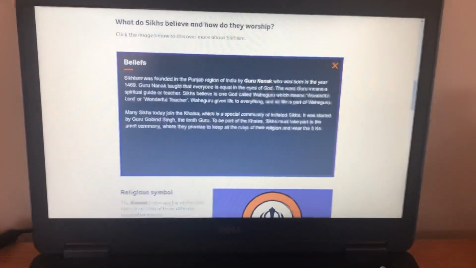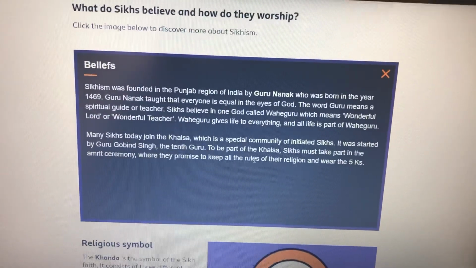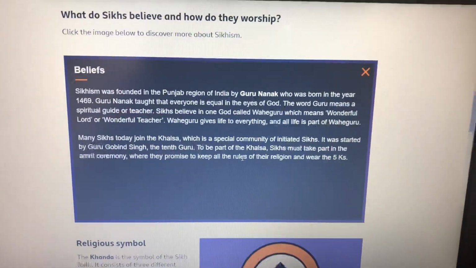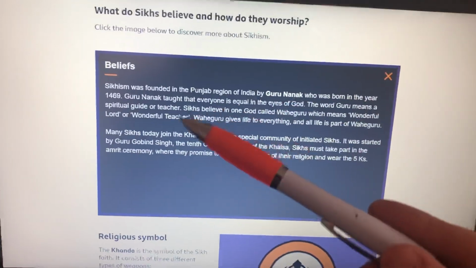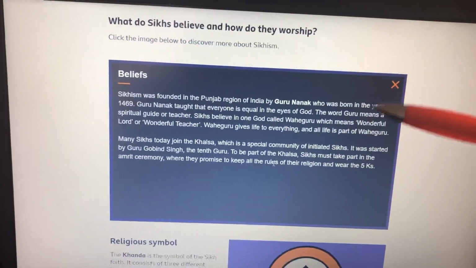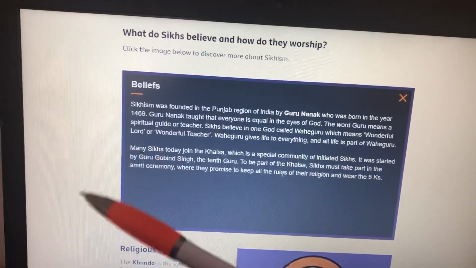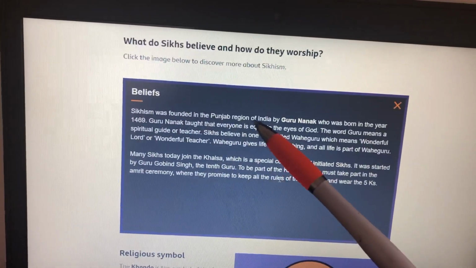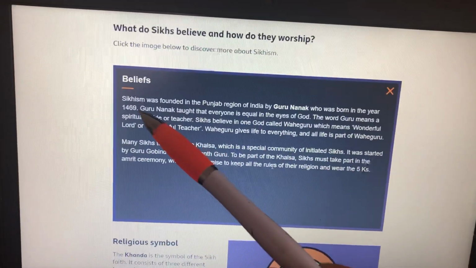and it's going to bring up some ideas about this. So I want to read this. Sikhism was founded in the Punjab region of India by Guru Nanak, who was born in the year 1469. I want to read through that, and then I'm going to start to pull out the main ideas. So once I've read it a couple of times, I'm then going to go through it again and decide what the key ideas are. So if we read this first sentence, again, Sikhism was founded in the Punjab region of India by Guru Nanak, who was born in the year 1469.